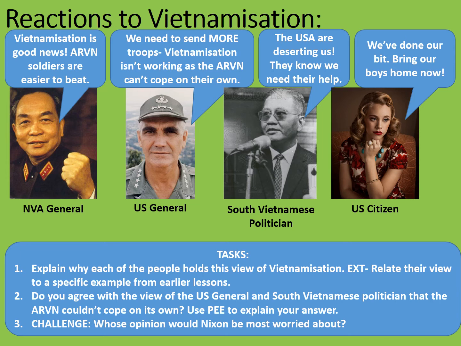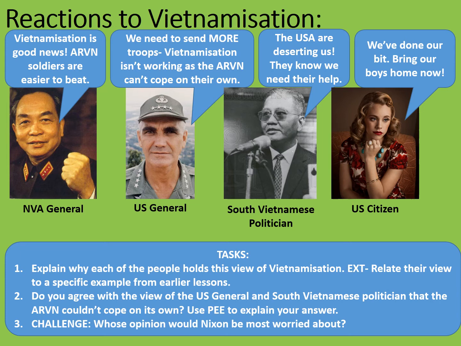Alright, let's see what ideas you've come up with. Firstly, the NVA general would likely hold that point of view because he had seen in earlier battles that ARVN were not as effective soldiers as their US counterparts. An example of this might be the battle during the Tet Offensive, in which ARVN relied on American support in order to beat the Viet Cong and the North Vietnamese attacks, although it was widely seen that ARVN had done quite well during that operation.